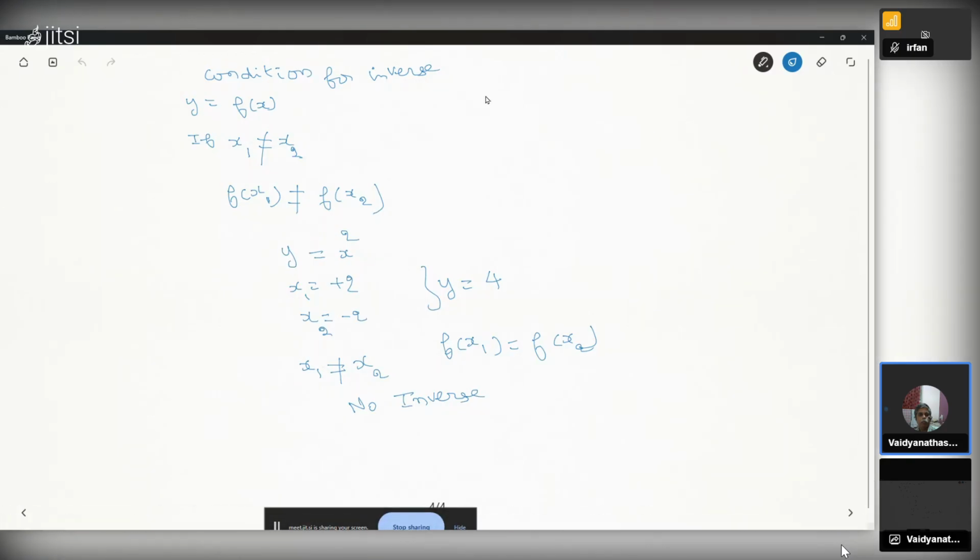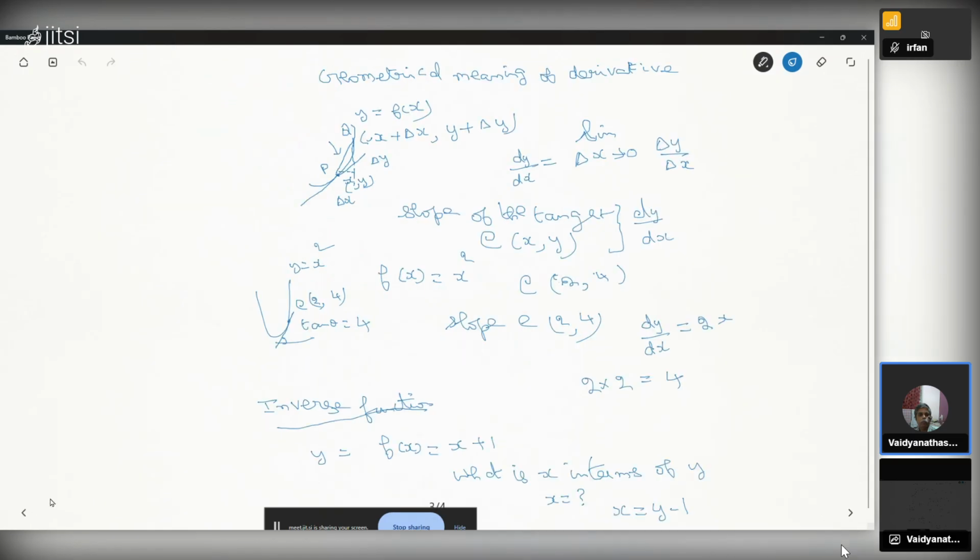I'll explain the difference clearly. The function is y equal to x plus 1. I give x two values: x1 equal to 2 and x2 equal to 4.